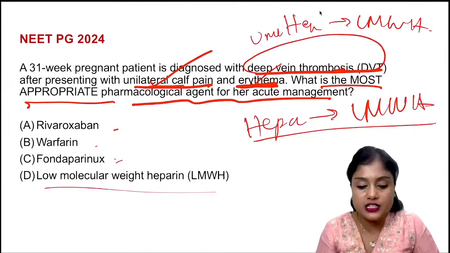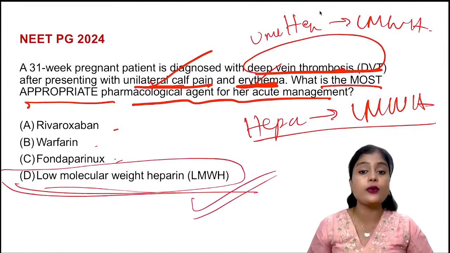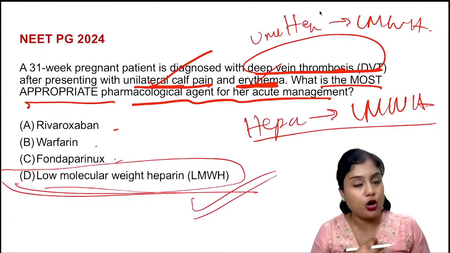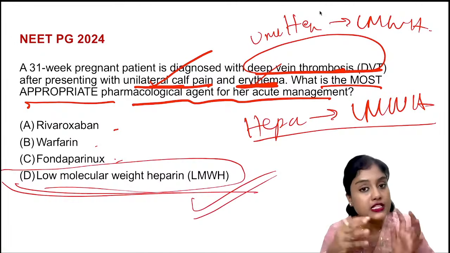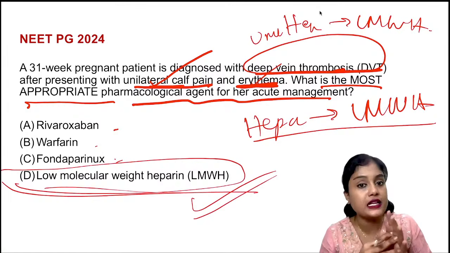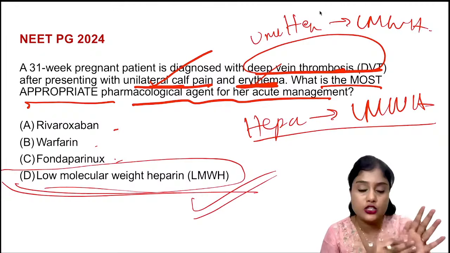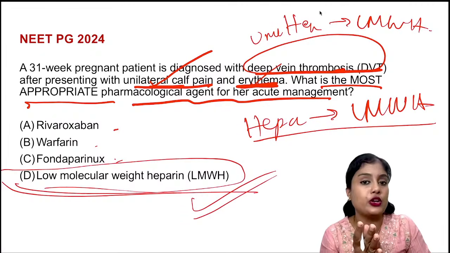But here it is not there. So the correct answer would be low molecular weight heparin. But for your information, you should know if there is pulmonary embolism, there is an embolus, there is a clot already there. That time we initially give unfractionated heparin to dissolve the clot, then continue with low molecular weight heparin.